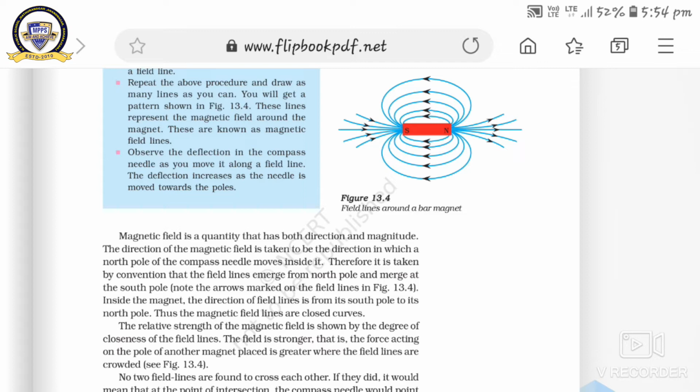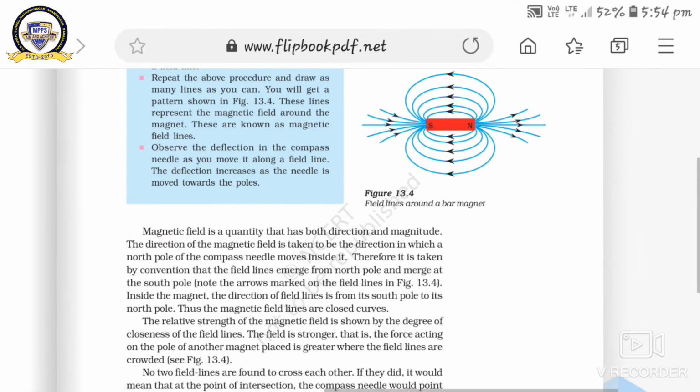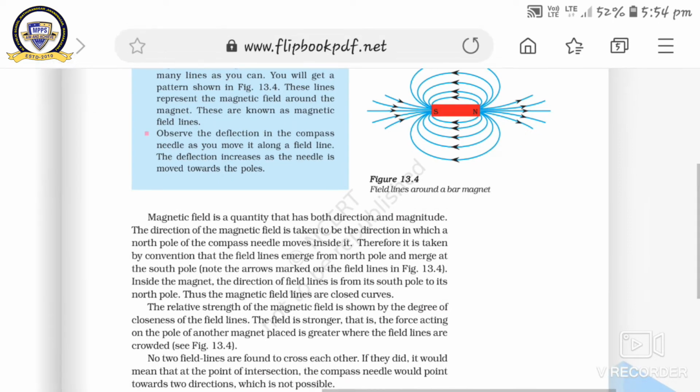This is a very important question. What is the direction of the magnetic field lines around the magnet? The direction of the magnetic field lines outside the magnet will be from north to south, and inside the magnet, the direction of the magnetic field lines will be south to north. And one more very important term: the magnetic field lines are closed curves.